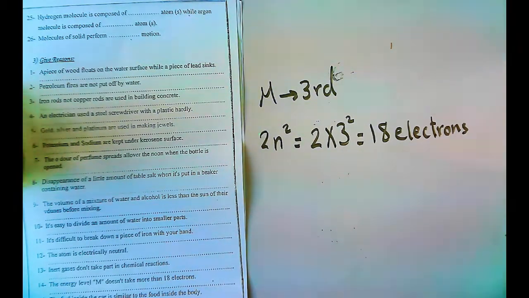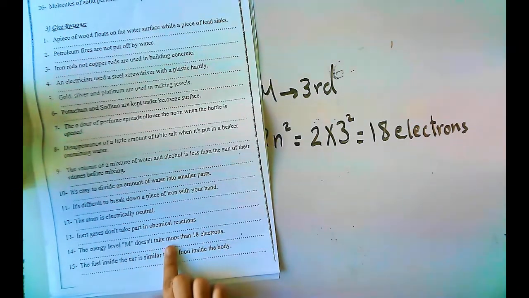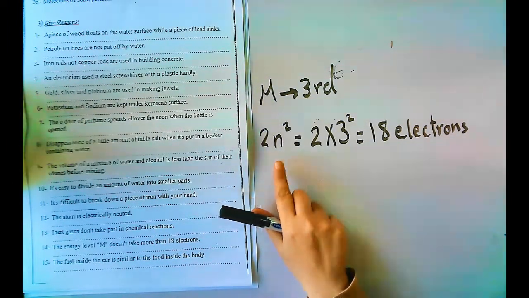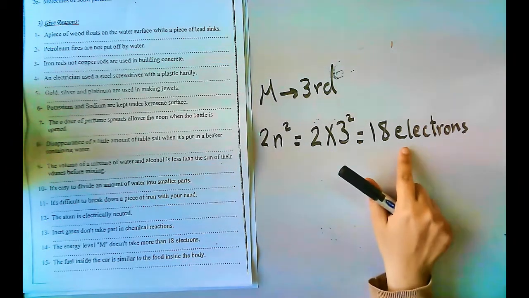Again, number 14. The energy level M doesn't take more than 18 electrons, because the energy levels are saturated with electrons according to the relation 2n². So the number of electrons in this level equals 2 times 3² equals 18 electrons.